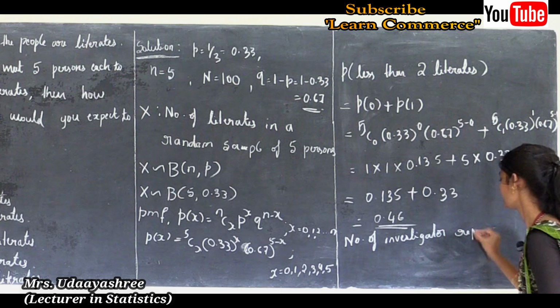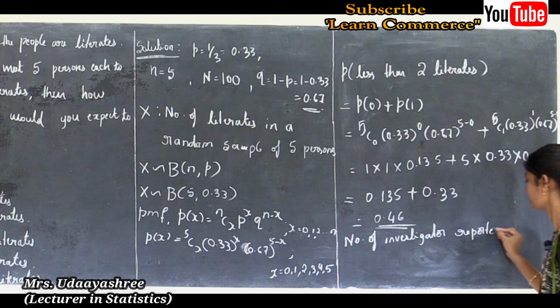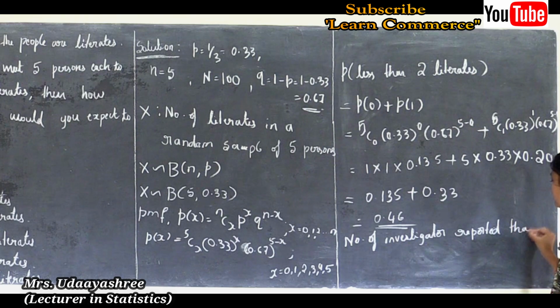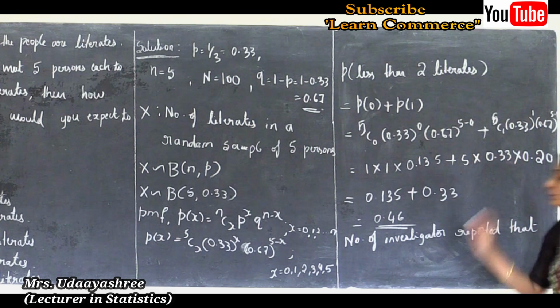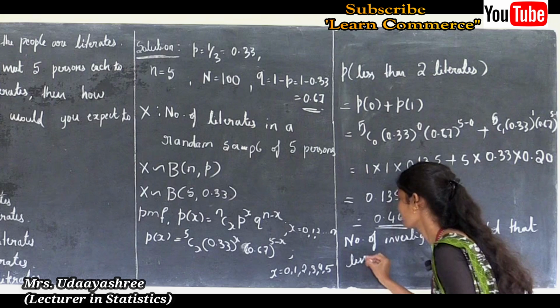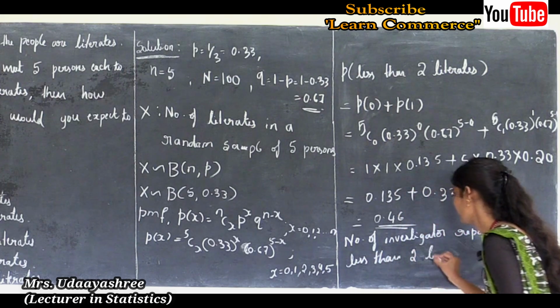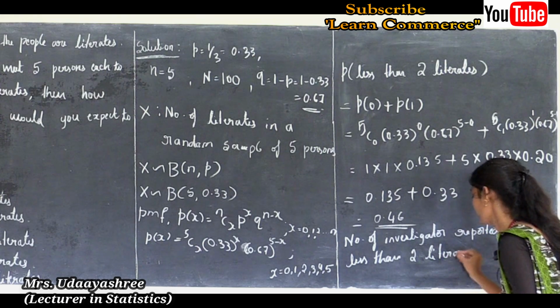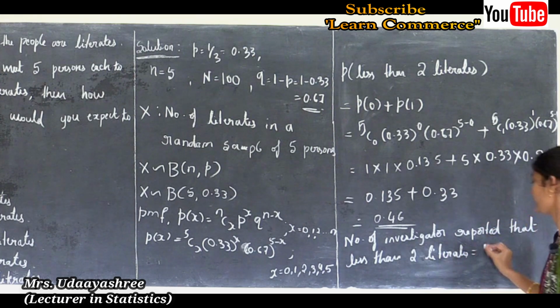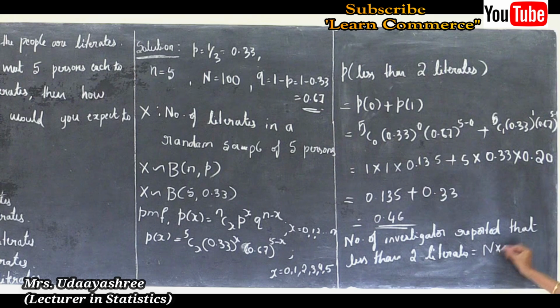Okay, next we need to calculate the number of investigators who reported less than 2 literates, that is N into P of 0 plus P of 1.